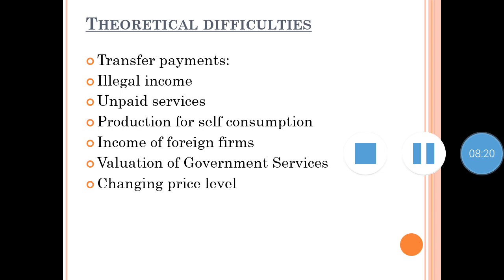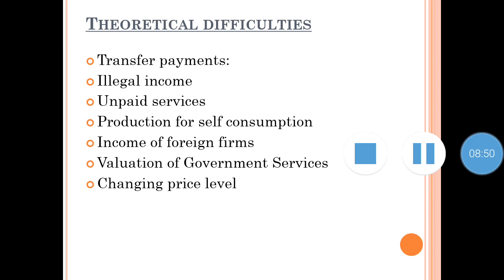So national income may show a decrease even though production may have increased. So because of this change in price level, the higher the price level, the higher the national income even if production is low, and the lower the price level, the lower the national income even if production is high. So this controversy does not give a clear picture of national income.